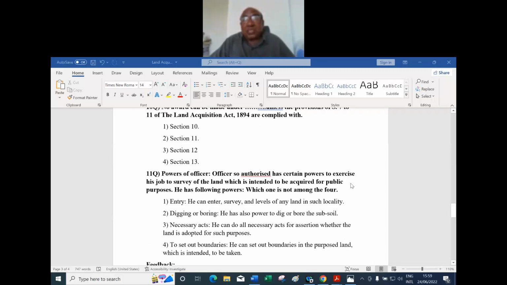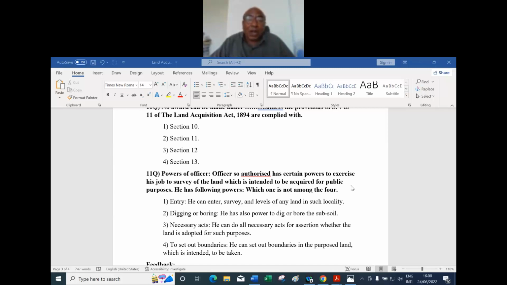Of course, powers of the officers are there. And one is not among the 4 powers of the officer. Number 1, entry: he can enter, survey, and level any land in such a locality. Number 2, digging or boring: he has also power to dig or bore the subsoil. Number 3, necessary acts: he can do all necessary acts for the ascertainment whether the land is adapted for such purposes. Number 4, to set out the boundaries: he can set out the boundaries in the proposed land which is intended to be taken. Among the 4, one is not connected with it.